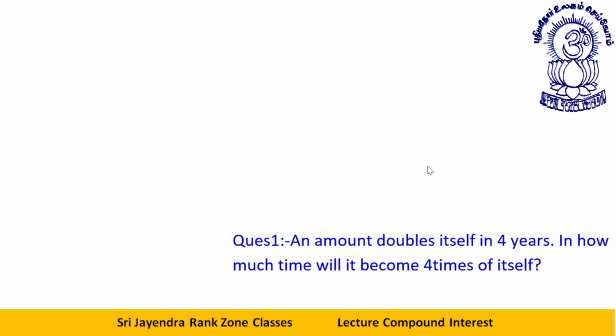So let's move to the concept which I taught you initially. An amount doubles itself in 4 years. In how much time will it become 4 times of itself? See, there is a principal. It becomes 2p in how many years? It becomes double in 4 years.